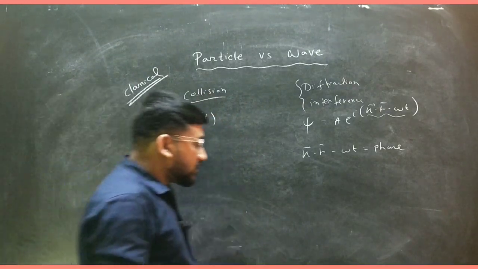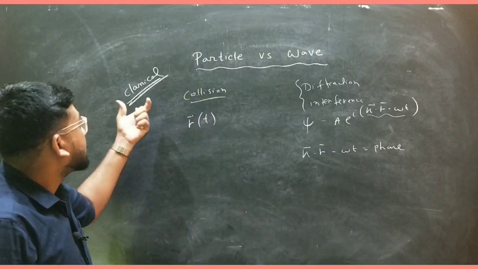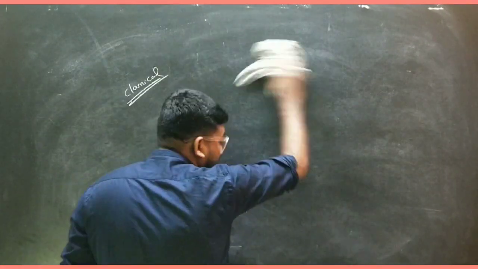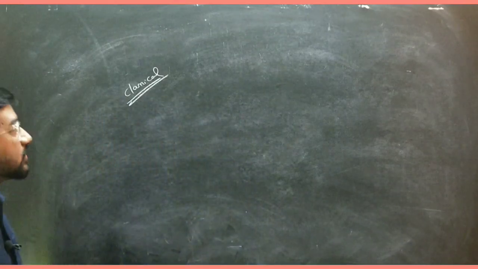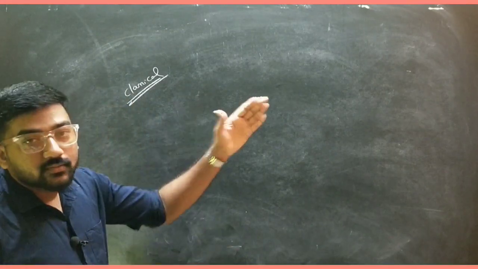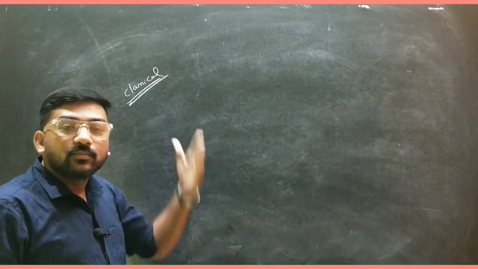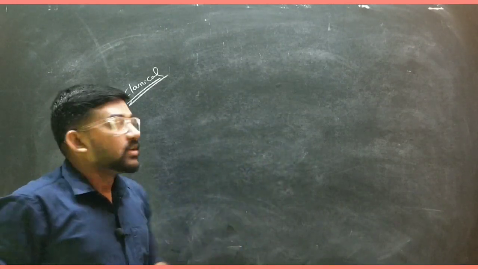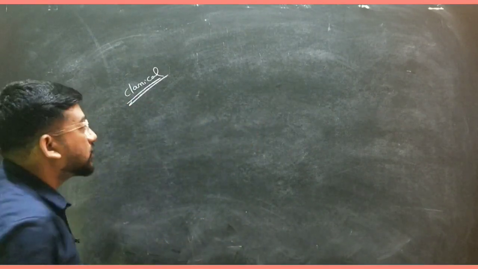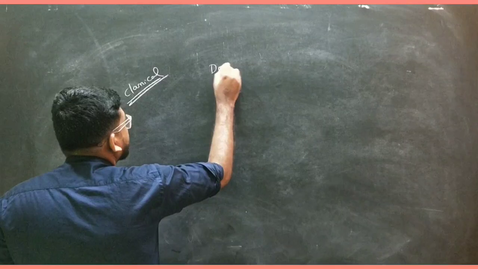And if you take an experiment, the double slit experiment, for particle as well as for wave in classical physics, then you can see the following. So let me take a double slit experiment, then you can understand in depth what I want to tell you about particle versus wave. What is the behavior of particle, what is the behavior of waves in classical physics, and what is the behavior of particle and wave in quantum physics. So first let me perform the experiment in the classical region, that is in the macroscopic world. Okay, so in the macroscopic world, let me talk about the double slit experiment.